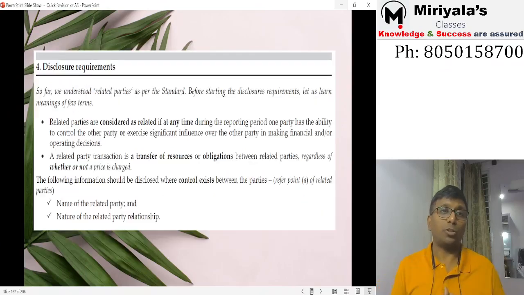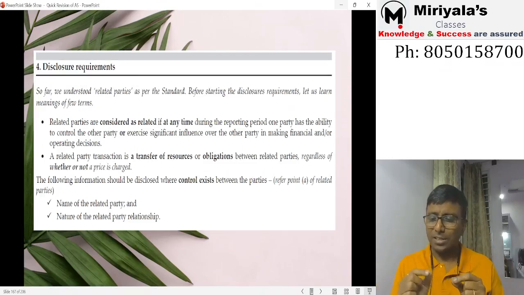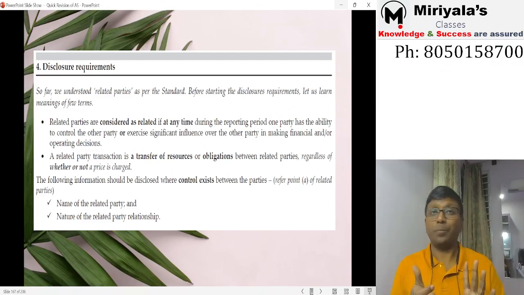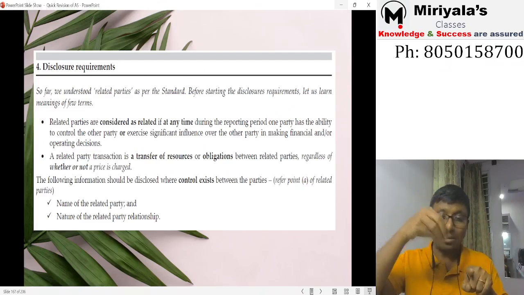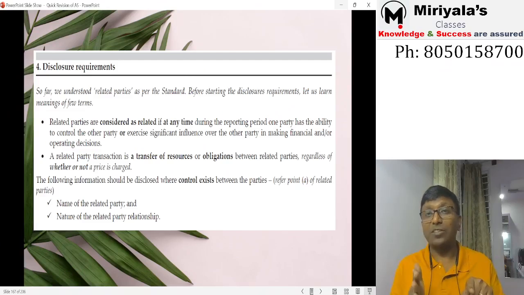Okay, what is supposed to be disclosed? Related party transaction. What is a related party transaction? When the transaction is taking place, that day, whatever I told just now, there should be that relationship. Suppose the relationship is there for the first 6 months, and in that time some transaction happened. Yes, the transaction is supposed to be disclosed. But sir, in the middle of the year, the relationship got cut.